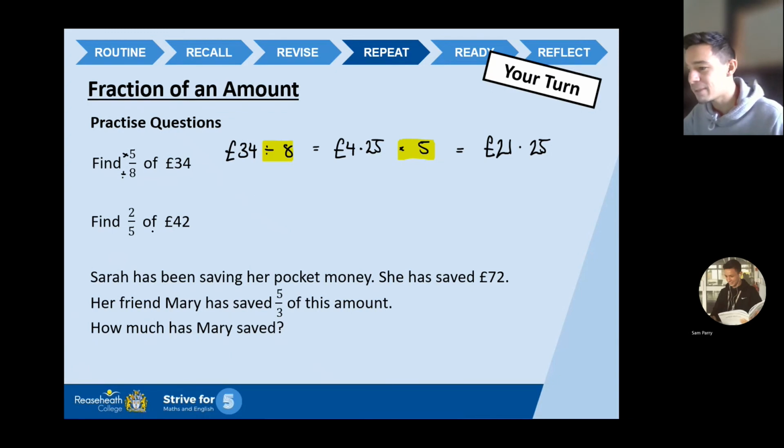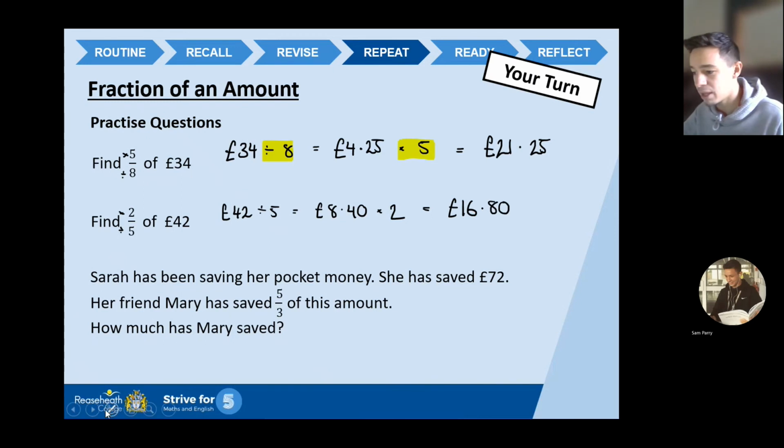Question 2. 42 divided by the bottom number, which is 5. 42 divided by 5 equals £8.40. Once we've got that value, we then times it by the top, which is 2. So I'm doubling it. I'm timesing it by 2. 8.40 times by 2 is £16.80.